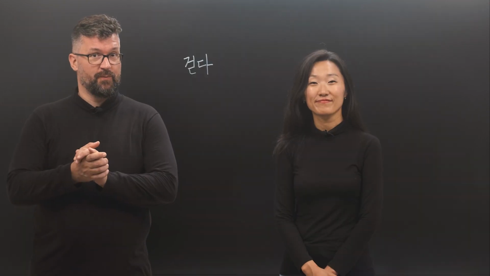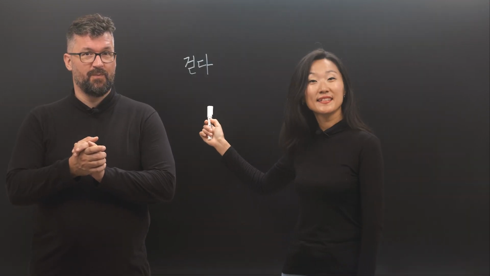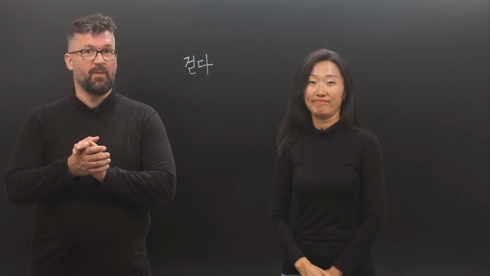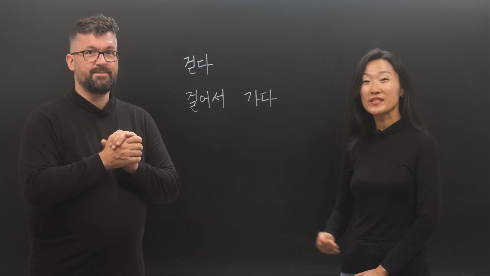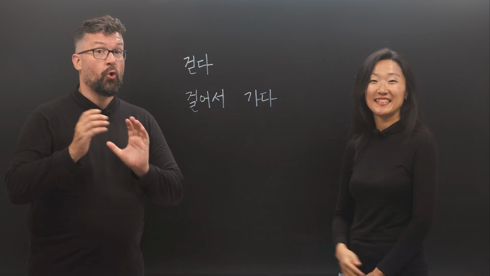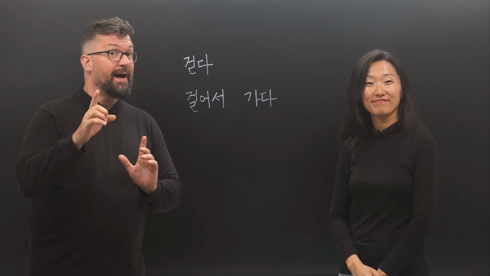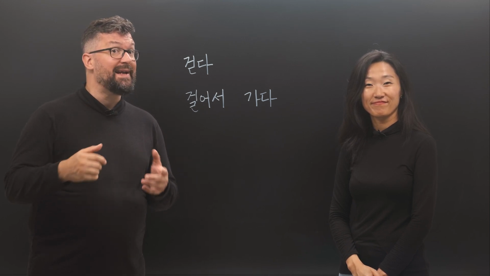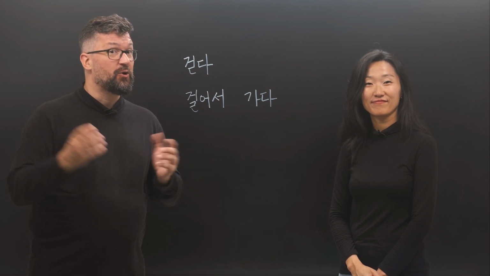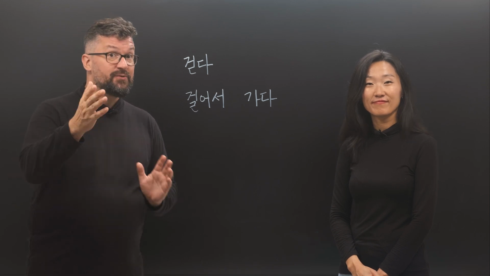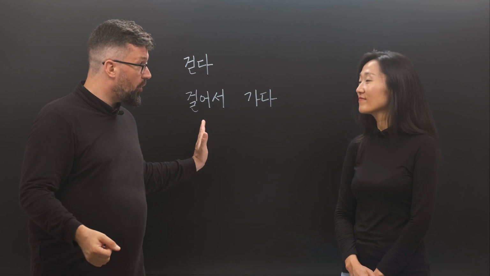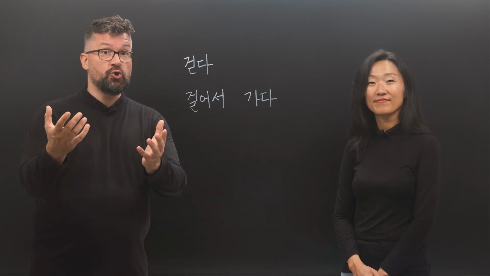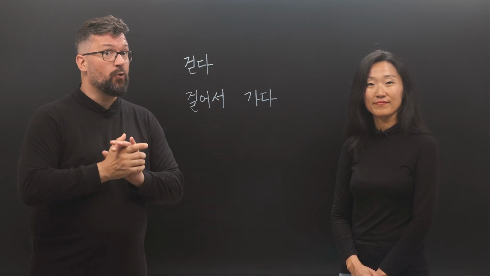Here's a side note. 걷다 means the action of walking. So how do you express that you're walking somewhere in Korean? We use 걸어서 가다. 걸어서 가다. We will learn the 아서/어서 grammar in lesson number 64 of the Korean for Beginners playlist. This grammar connects 2 verbs, in our case the movement of walking and to go, to show that the second action cannot happen without the first.